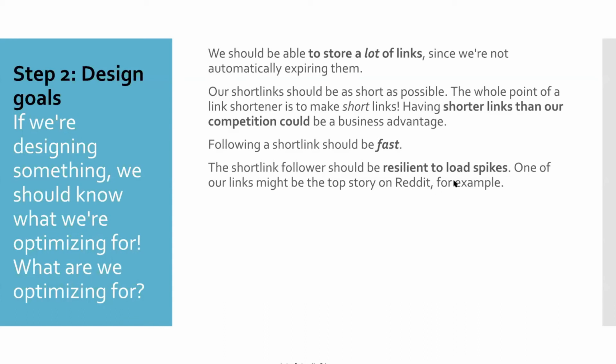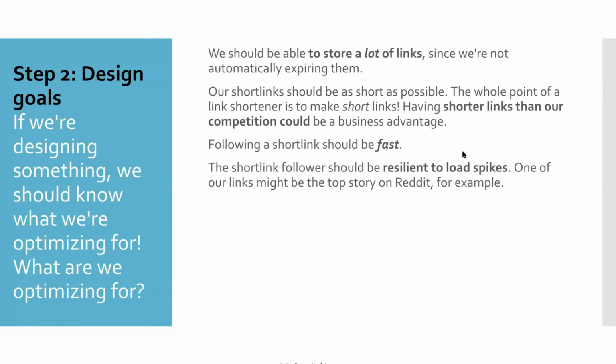We don't know who is going to create what URL, and if a celebrity does something that causes load spikes, we need to think ahead of time. So this is very important.